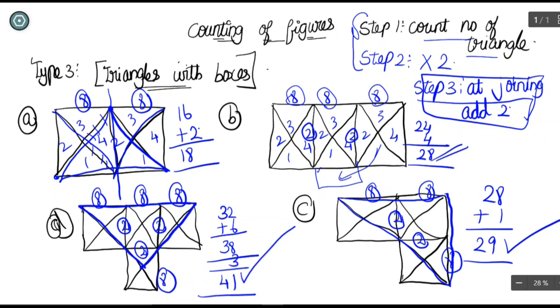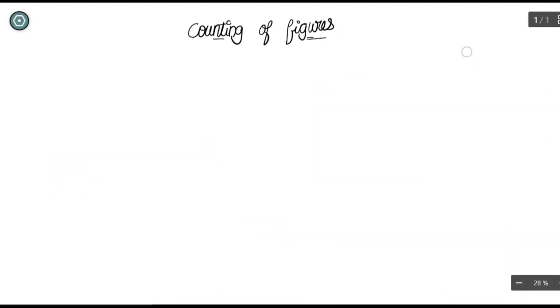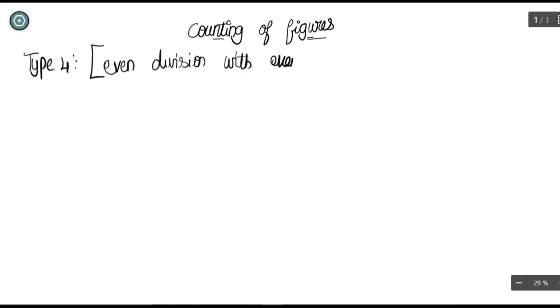Now let us move on to the next type, the fourth type. So the fourth type of classification we are going to see is classification with even base, or you can write it as even division with even base. So what does this method mean? Let us see with examples.